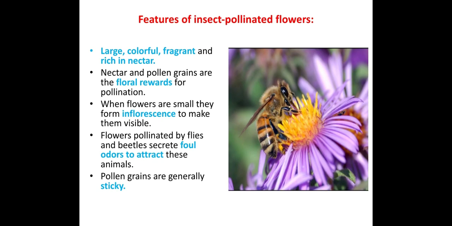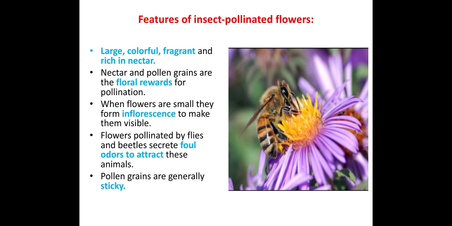So what are the features of insect pollinated flowers? They are very large, colorful, fragrant and rich in nectar. Why? Because they have to attract the insects. Nectar and pollen grains are the floral rewards for the pollination. Whenever the bees come, they feed on the nectar and the pollen. It is a reward for them, and the pollen attached to their legs, when they go and sit on another flower, falls on the stigma of that flower, and thereby pollination happens.